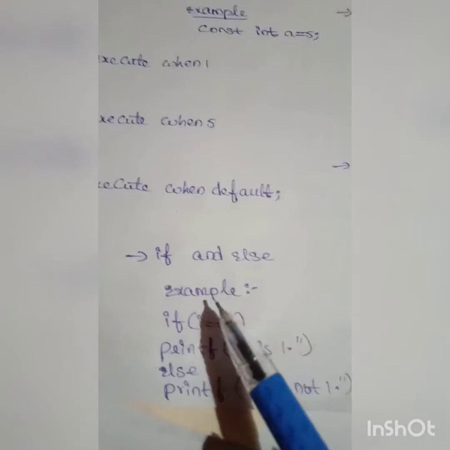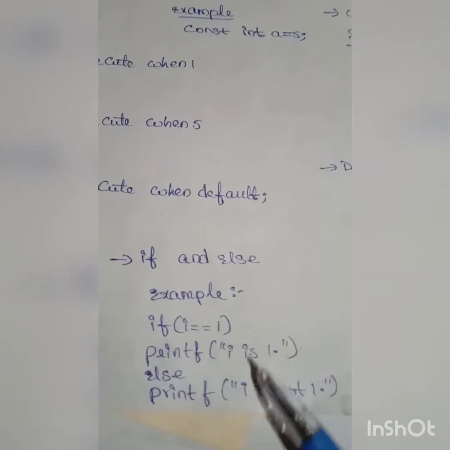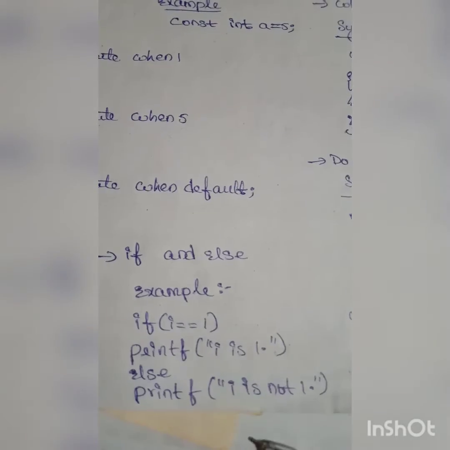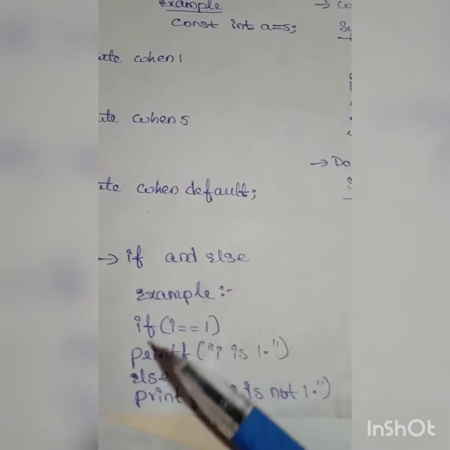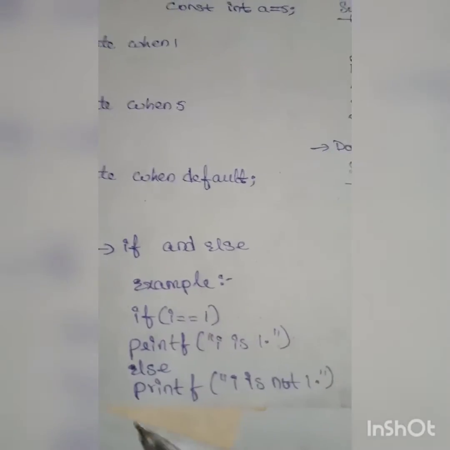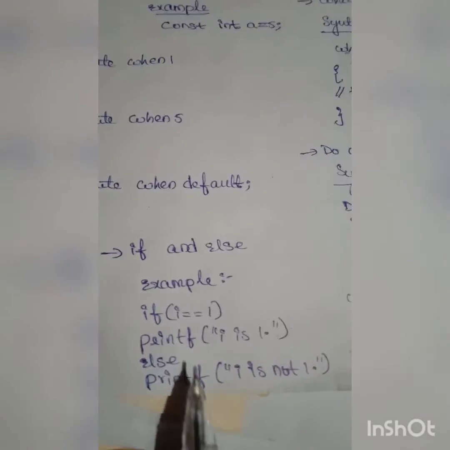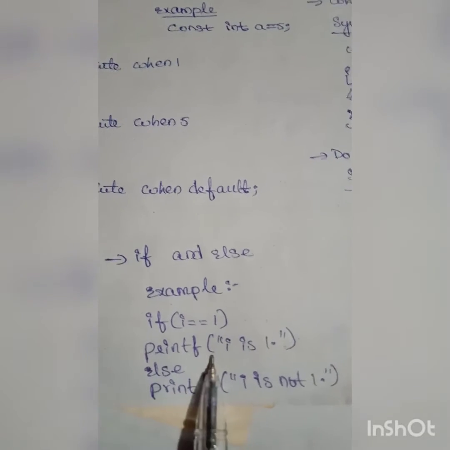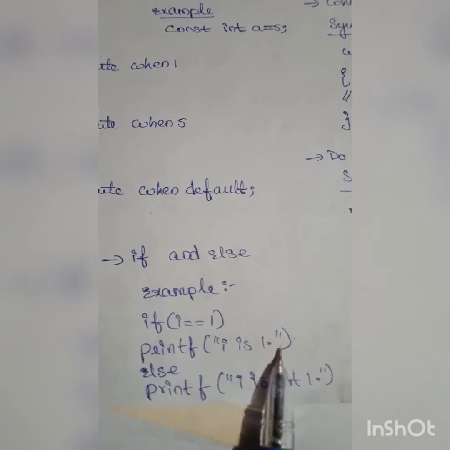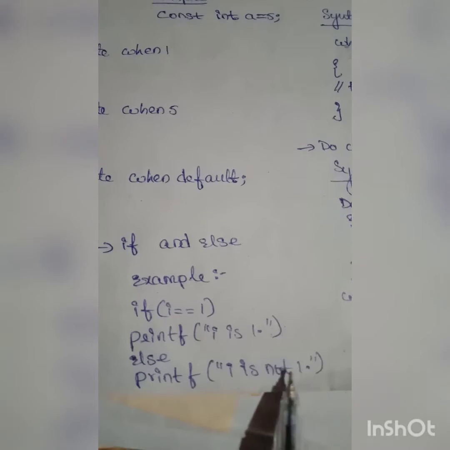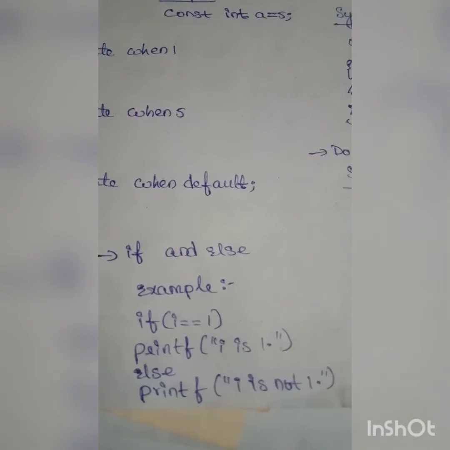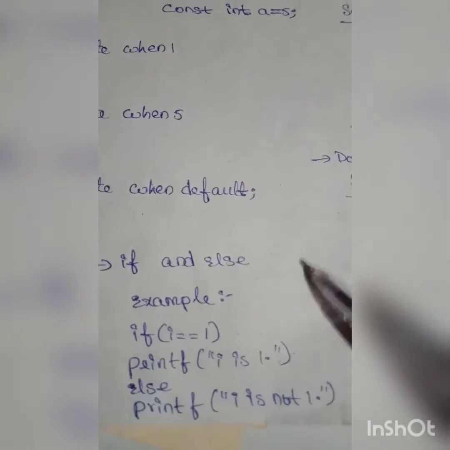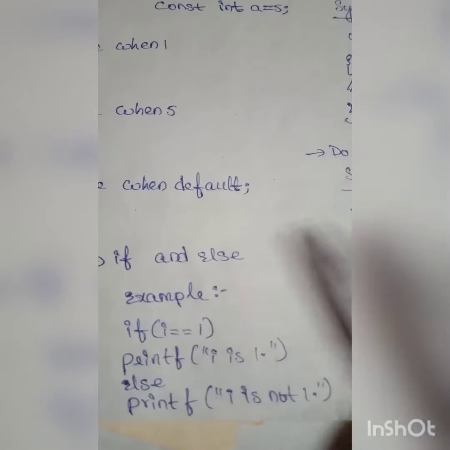And next one is if and else. In C programming, if and else are used to make decisions, and this is the example for if and else. Let's see this. If expression i equal to 1, then printf i is 1, or else printf i is not 1. If the value of i is other than 1, then the output will be i is not 1.